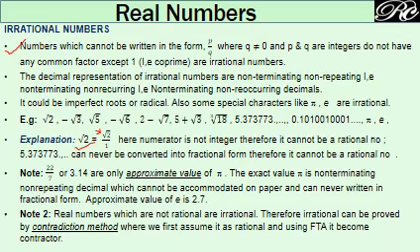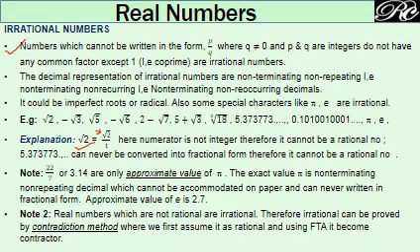The decimal representation of an irrational number is always non-terminating, non-repeating. That makes the difference. And the radicals or roots are imperfect. Say root 2, you cannot get rid of this root. That's why these are irrational.